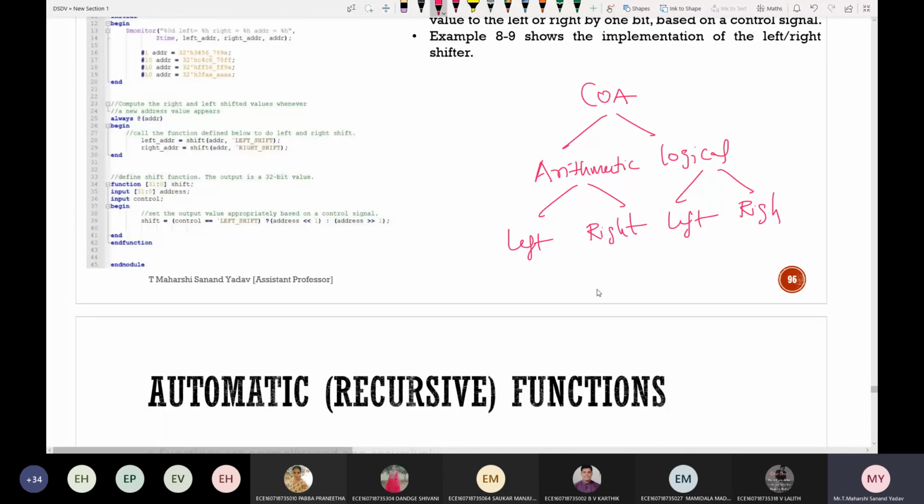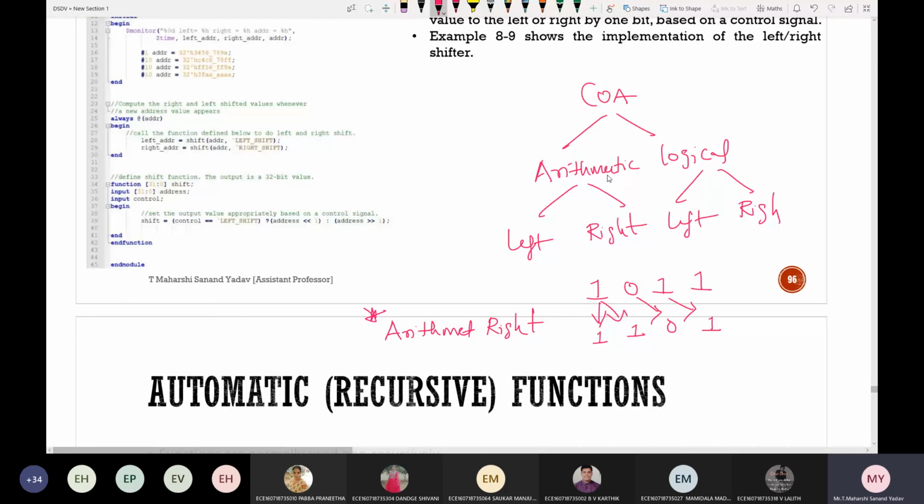In one concept, we'll retain the MSB as it is. Suppose it is 1011. If I want to perform an arithmetic right shift, can you tell me the procedure? The MSB will be the same, sir. The next bit will be shifted, and the next bit will be shifted. Only this is different; rest everything will be the same.